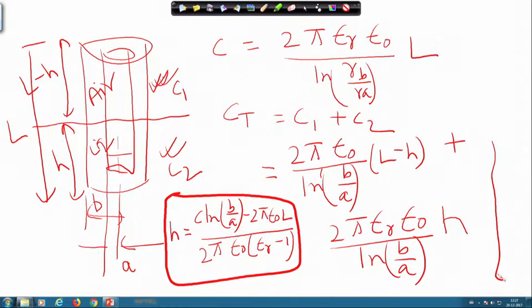Just simplify this, you will get this. This equation also tells you that the H versus C relationship is linear.